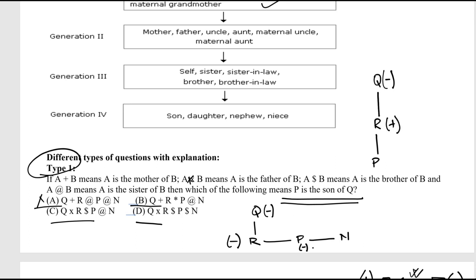P at the rate N, P is sister of N, correct.